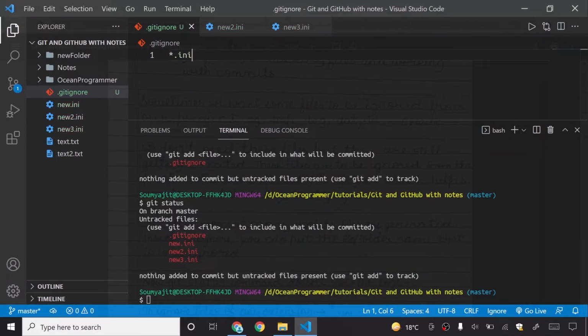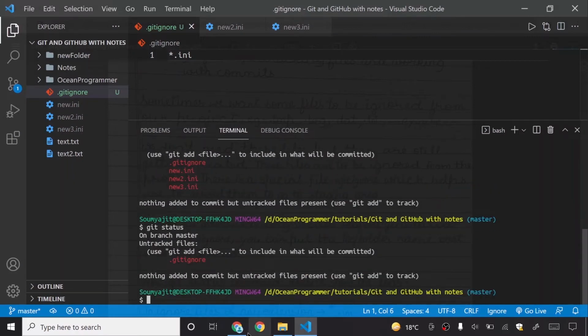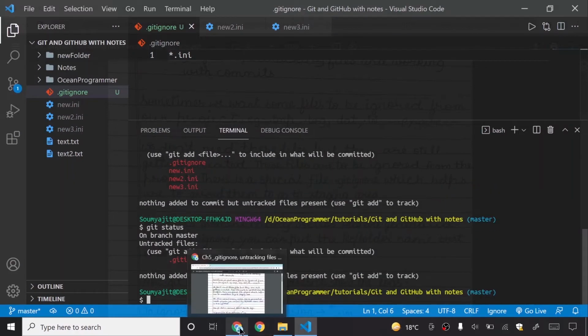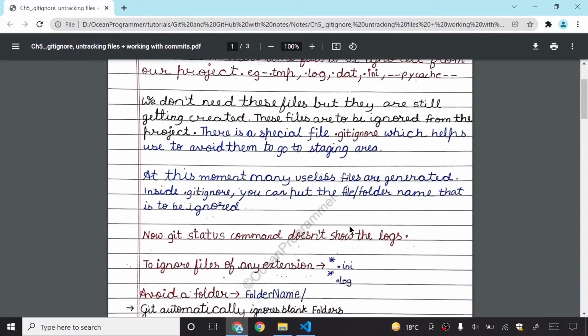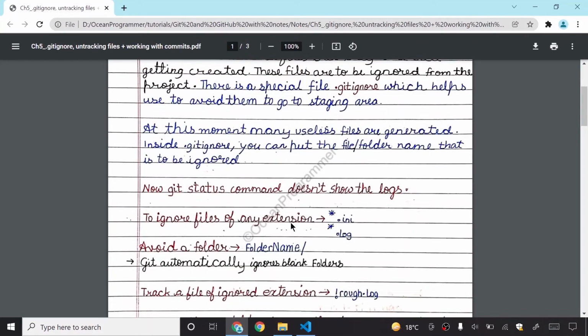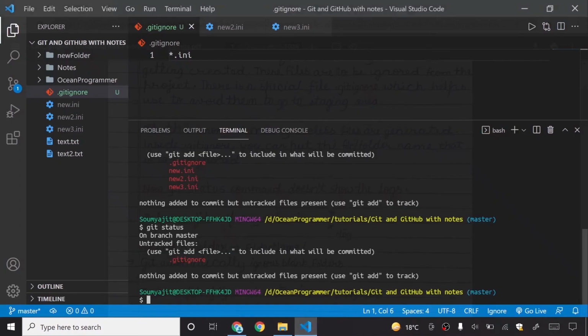So I will just uncomment this right now. What happens is this .gitignore file just stores the files which are to be ignored by our git. At this moment, many useless files are generated. Inside .gitignore you can put the file or folder name that is to be ignored. So git status command does not show the logs. You can see that if we do like this, git status command is not showing the log file.